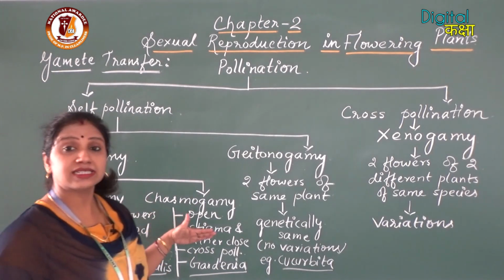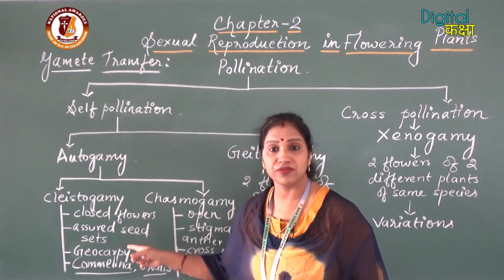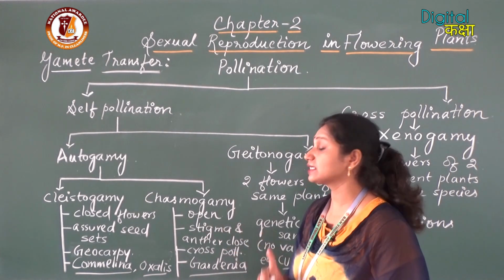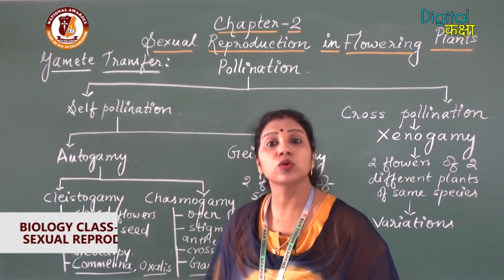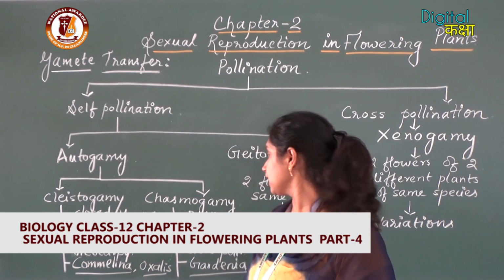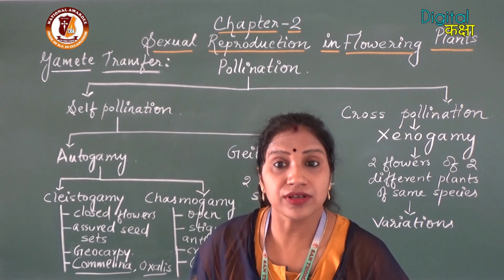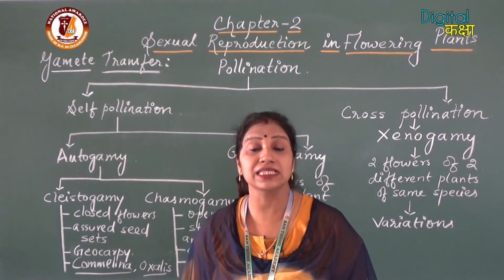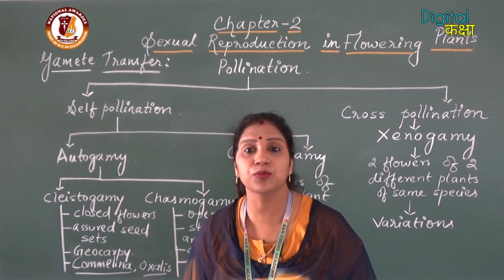Now we will discuss chasmogamy. Cleistogamy we have discussed. Chasmogamy is also known as homogamy. Here the flowers are open. As the flowers are open, their stamens and stigma are well exposed.